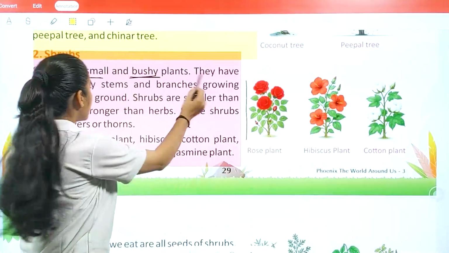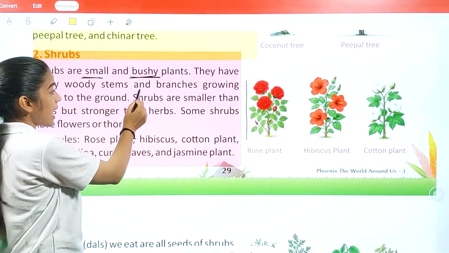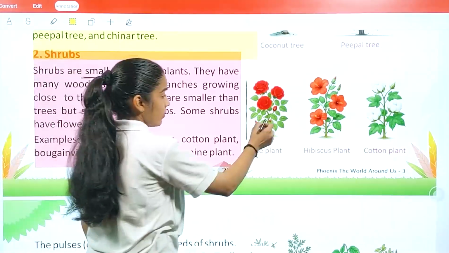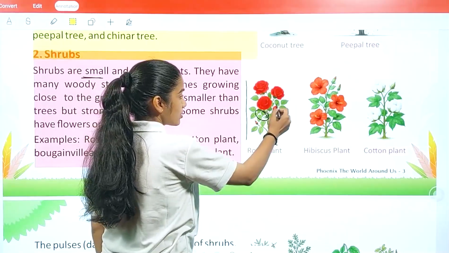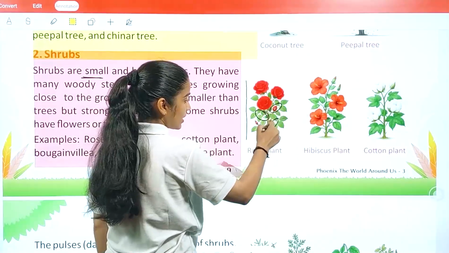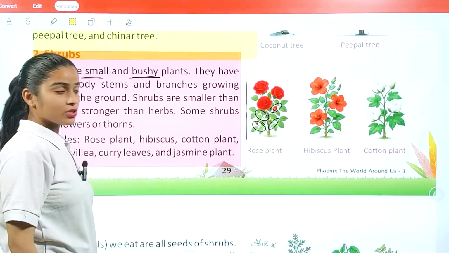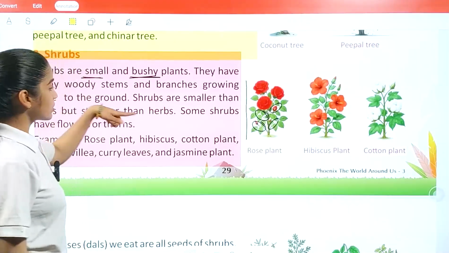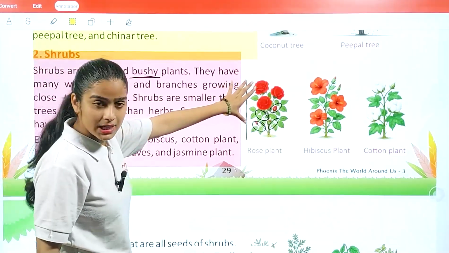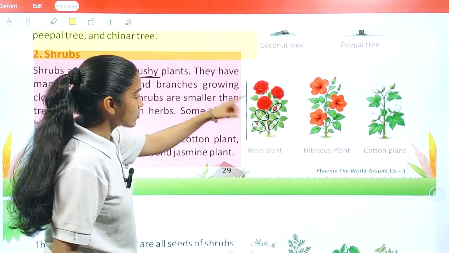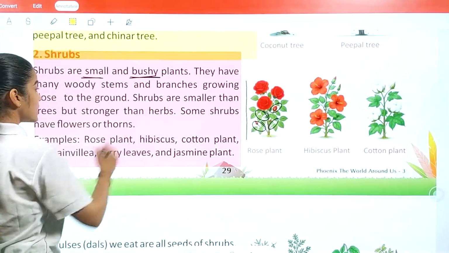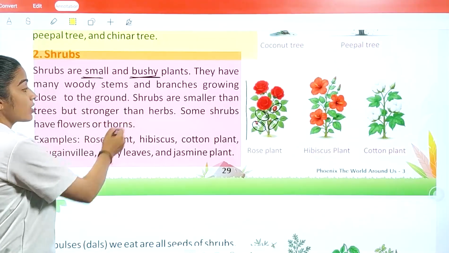They have many woody stems and branches growing. So if you see, one branch, two branch, a lot of branches are there. So many branches we have growing close to the ground. And this is because it is small in size, so it grows close to the ground. Shrubs are smaller than trees but stronger than herbs.